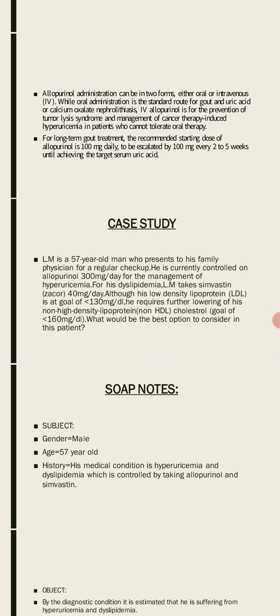Now we will discuss the case study of hyperuricemia and gout. A 57-year-old man presents to his family physician for a regular checkup. He is currently controlled on allopurinol 300 mg per day for the management of hyperuricemia. For his dyslipidemia, he takes simvastatin (Zocor) 40 mg per day. Now here it indicates that the patient is suffering from a comorbid condition, meaning he has both hyperuricemia and dyslipidemia.